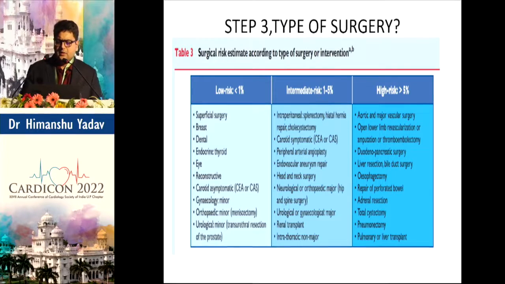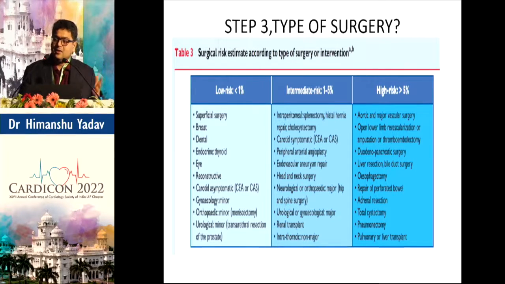Now, we just should know about low risk, intermediate risk, high risk. Low risk are like cataract surgeries, endocrine, thyroid, dental, breast. We all have done stress echos before a patient goes for a cataract surgery, and I hated doing it because people don't know that cataract is a low risk surgery, does not require any preoperative cardiac evaluation.